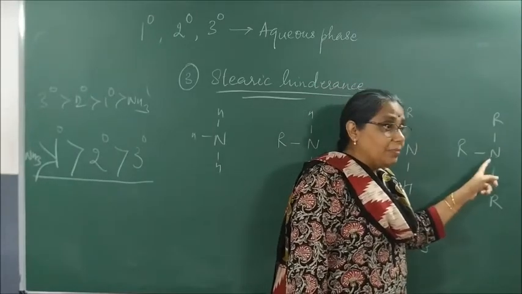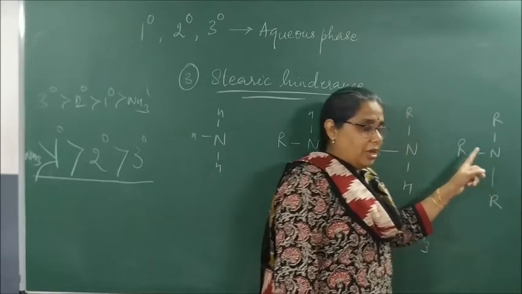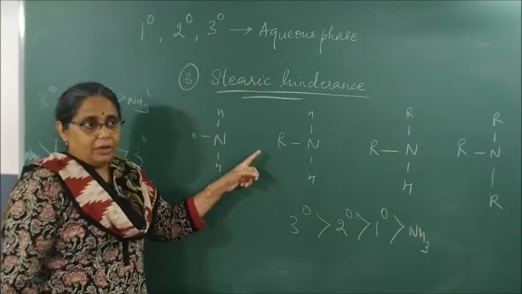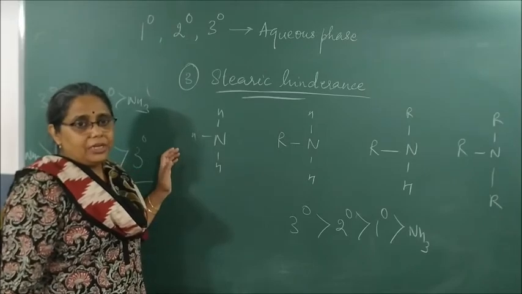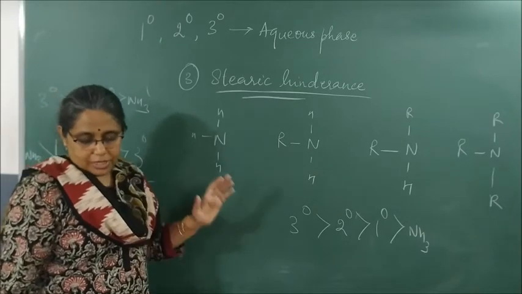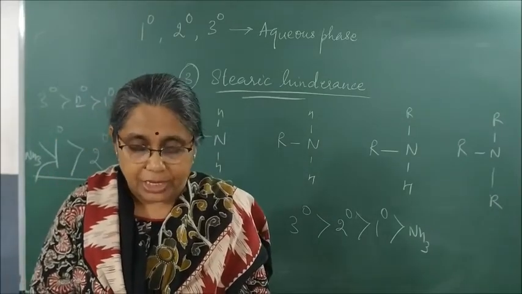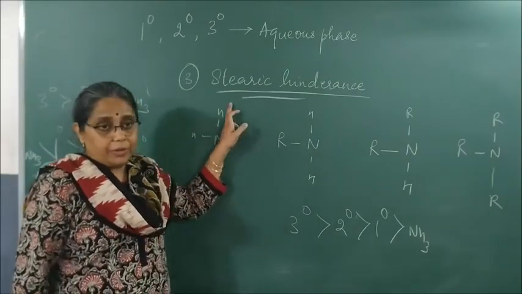So it is maximum in case of tertiary amines, then secondary amines, then primary amines, and not at all present in ammonia. Please write.